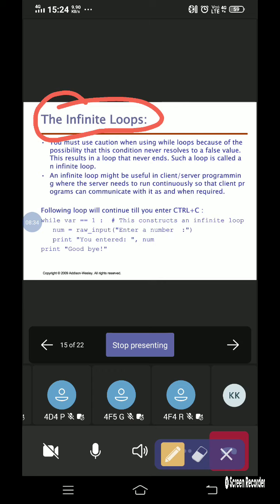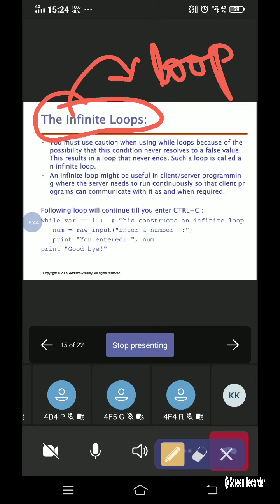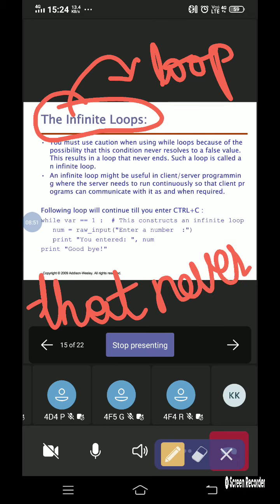A loop that never ends at all is termed the infinite loop. As the name itself suggests, the loop that never ends. That is what we call the infinite loop.